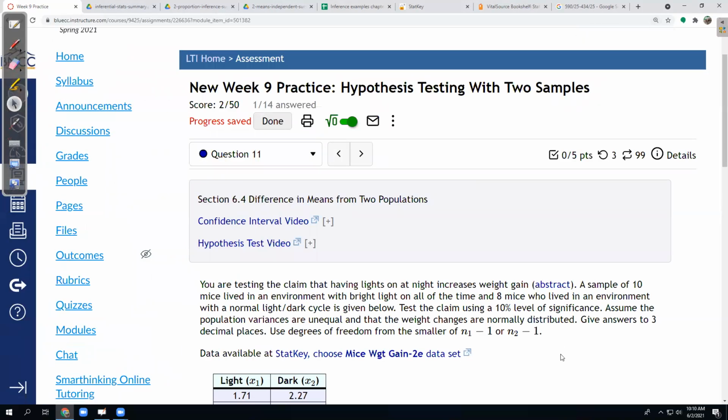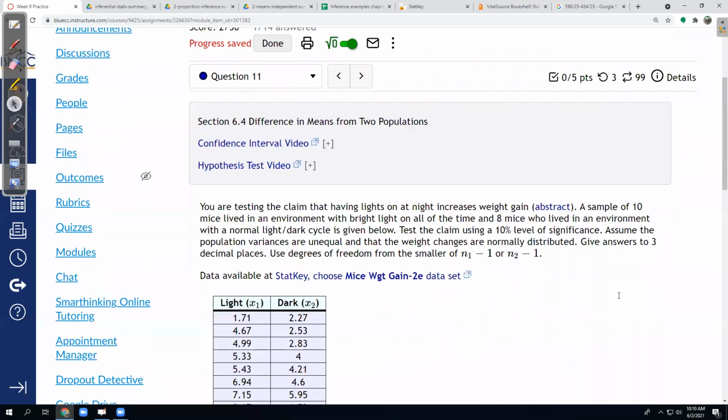So we're testing a claim that having the lights on at night increases weight gain. This problem is presented in the book also. The data is available on StatKey. A sample of 10 mice lived in an environment with bright light on all the time. 8 mice lived in an environment with the normal light-dark cycle, and their data on weight gain is given below. We're going to test this claim using a 10% significance level, assume the population variances are unequal.